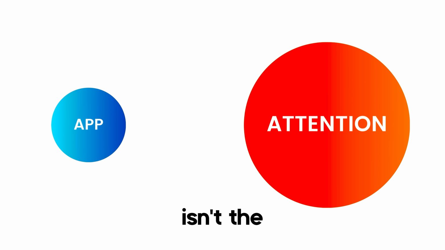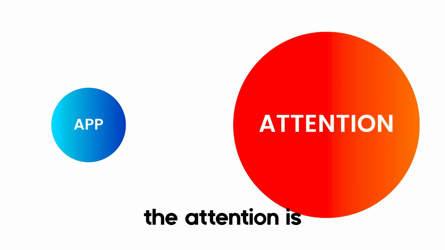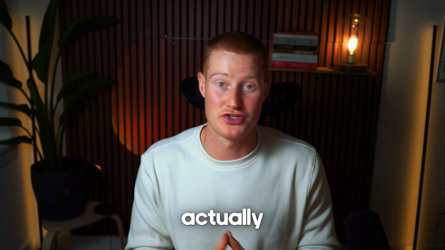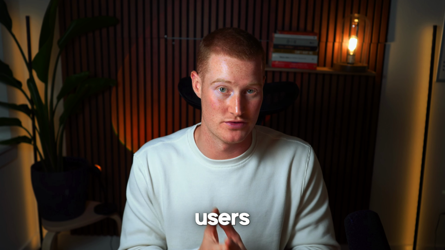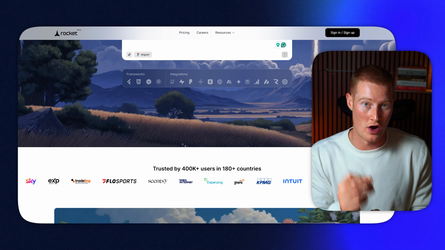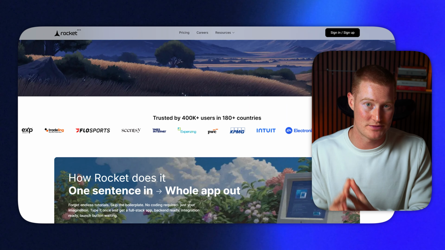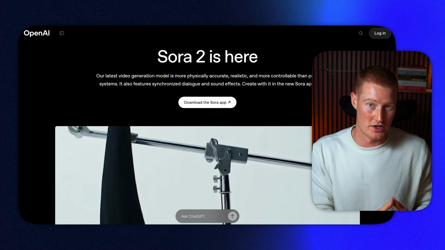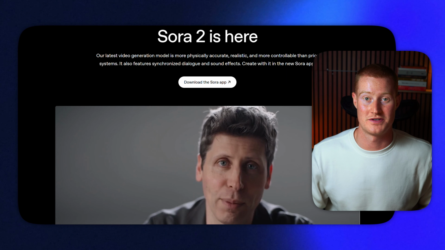So as you can see, this is a bit contrary to any AI app building that you've probably seen, because the app isn't the big idea here, the attention is. And that is how you make an app actually go viral and get it to a bunch of different users. So once we get this viral video idea, we're actually going to build our app with rocket.new, which lets anyone build apps with AI. And then finally, we're going to use Sora 2 to create the viral videos that are going to market our app.